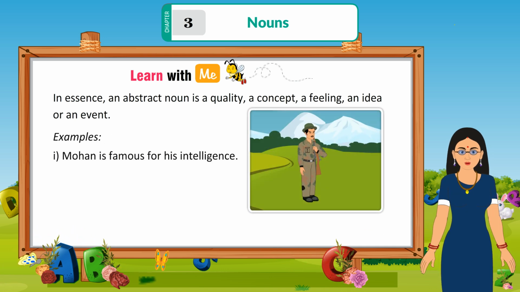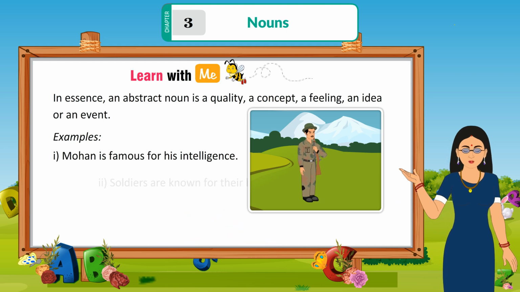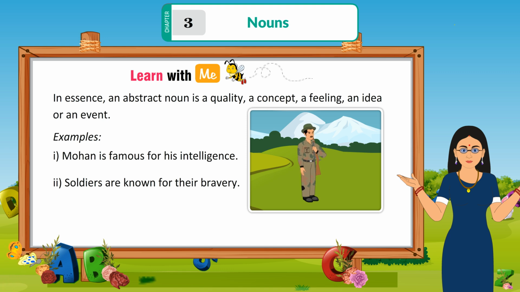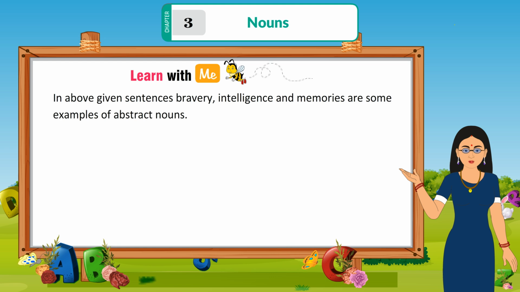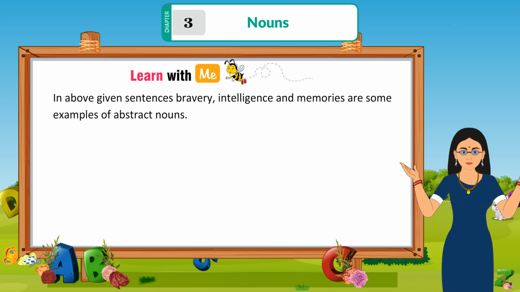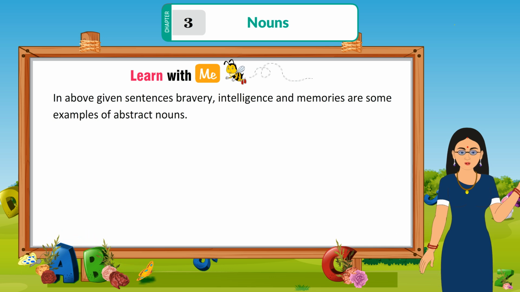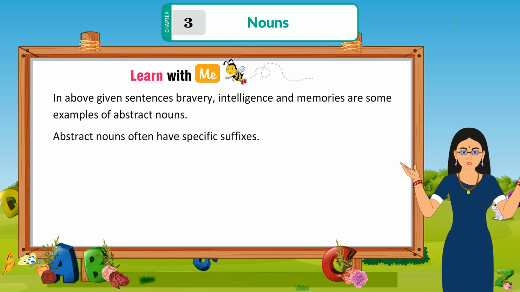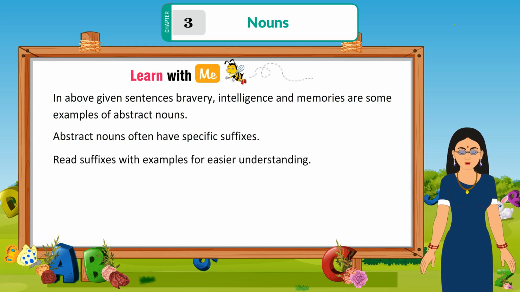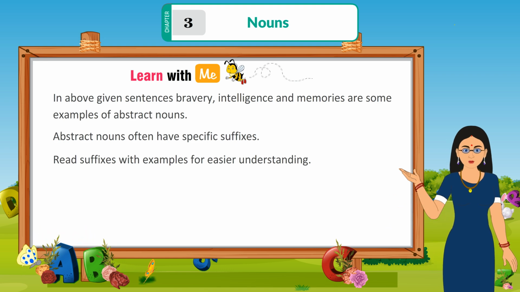Examples: 1. Mohan is famous for his intelligence. 2. Soldiers are known for their bravery. 3. I love my childhood memories. In the above given sentences, bravery, intelligence, and memories are some examples of abstract nouns. Abstract nouns often have specific suffixes. Read suffixes with examples for easier understanding.